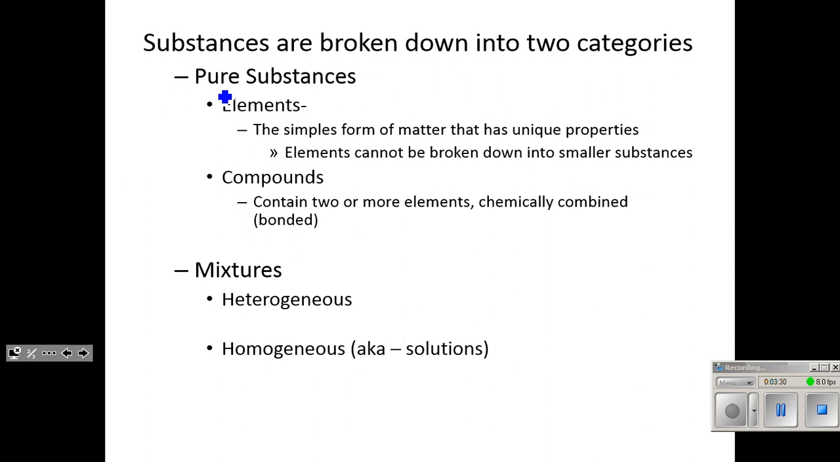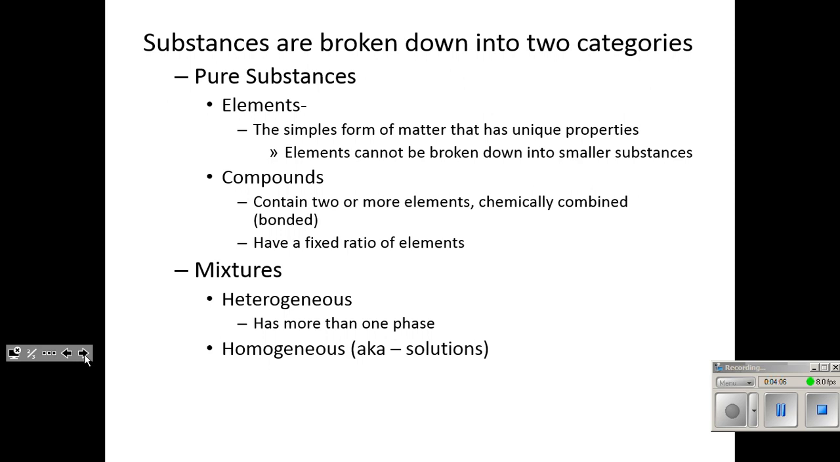Mixtures can be classified. So substances that are pure are elements and compounds. Everything else that we know is a mixture. And there's two types of mixtures. There's heterogeneous mixtures. You may have heard a chemistry teacher or a science teacher call that heterogeneous, so it's the same word. Hetero as a prefix means different, whereas homo as a prefix means the same. So a heterogeneous mixture is one where you can see different phases.